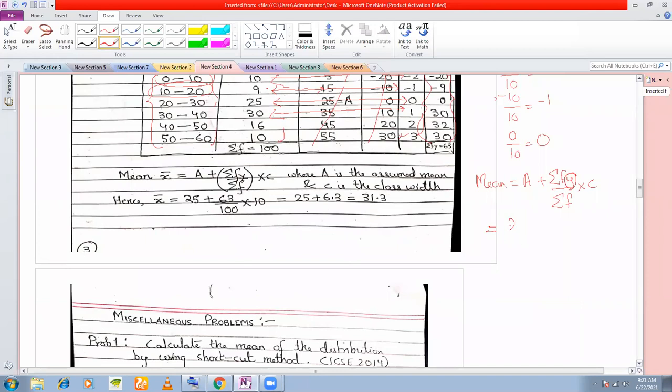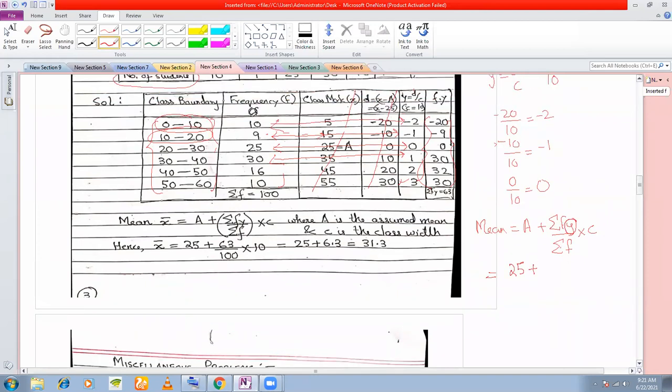Okay, so now you put the values here. The assumed mean we have taken as 25. The total of the fy column here is 63. The total of the f column here is 100. And the class width is 10. Okay. So you calculate this to be 31.3.